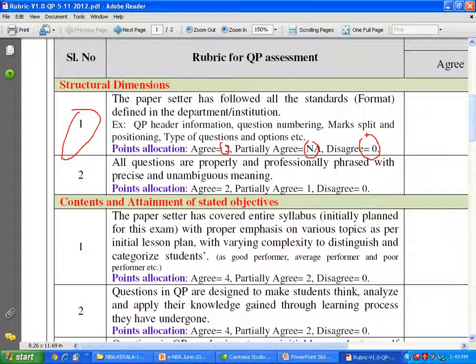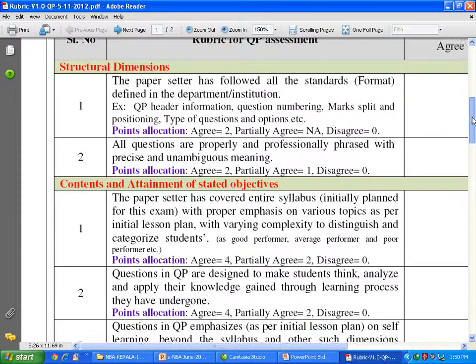Structural dimensions. The second structural dimension is that all questions are properly and professionally phrased with a precise and unambiguous meaning. This is related to the English language. So agree, 2 points; partially agree, there is scope for improvement, 1. But here it is not there at all. You need to follow structurally whatever is being said. Disagree is 0. This is about the structural dimensions of rubrics used for the question paper.